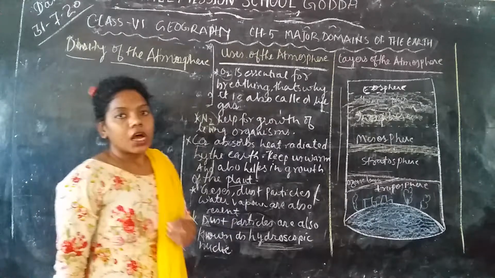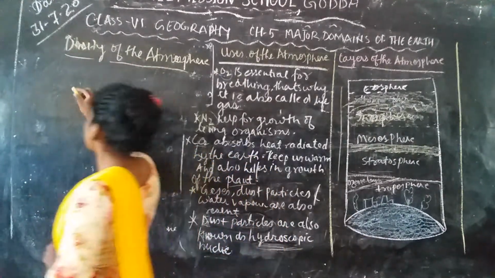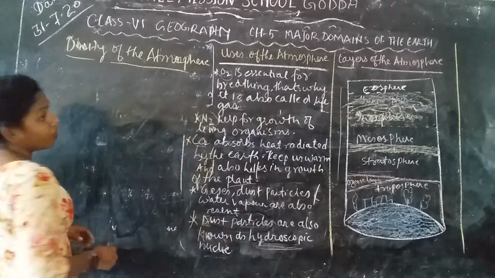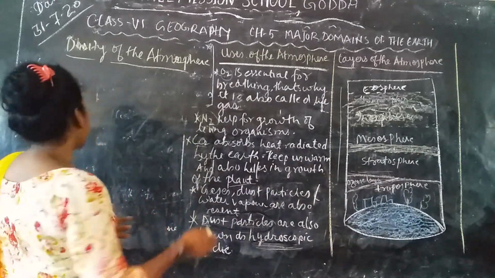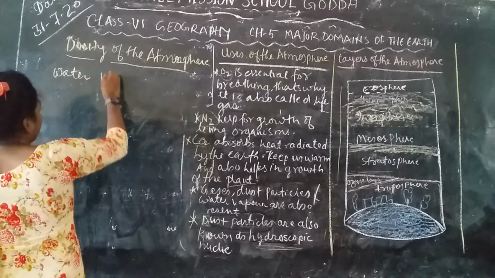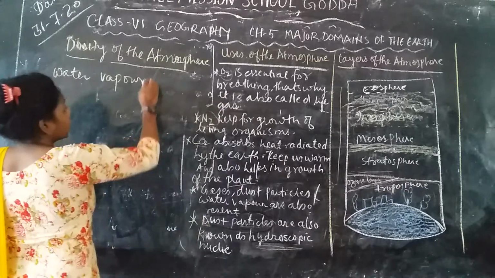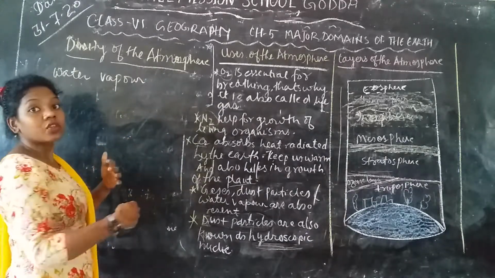Okay. So as we know, the density of air refers to the water vapor present in the air. Where the water vapor is very high, the weight of the air is very heavy.